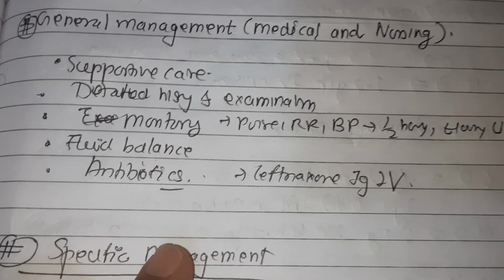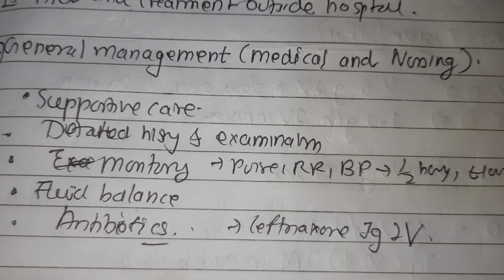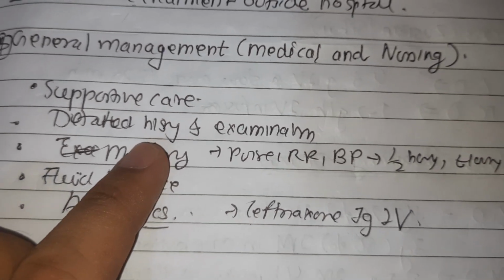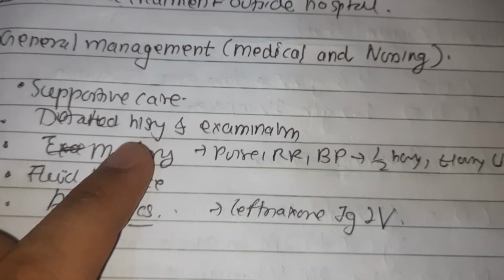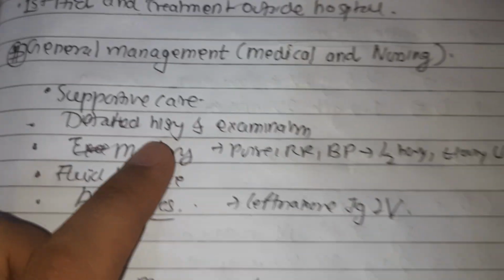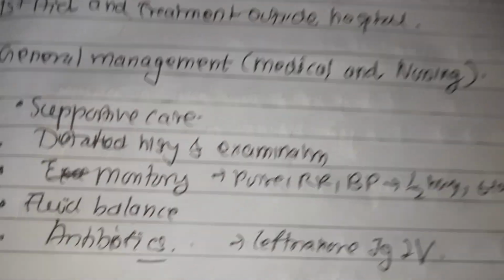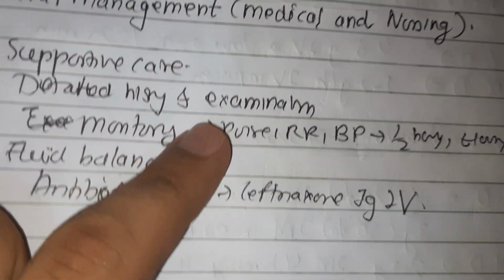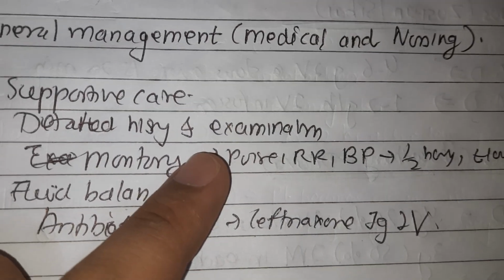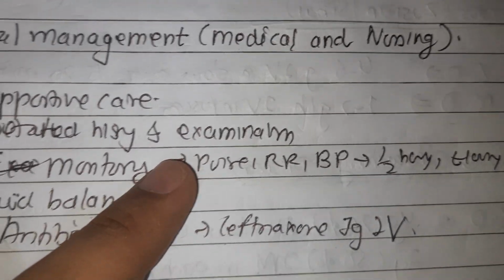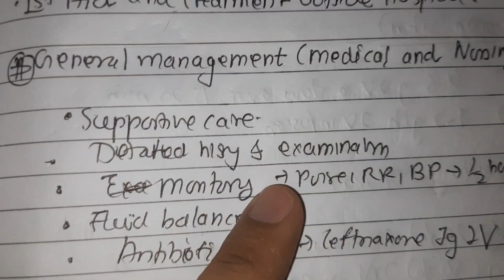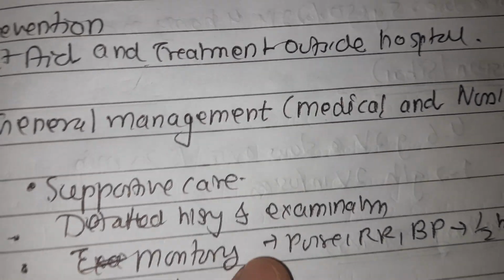A detailed history is to be taken from the relatives, relevant to the diagnosis of eclampsia: duration of pregnancy, number of fits, and nature of medication administered outside. We have to do the examination once the patient is stabilized. A thorough but quick general, abdominal, and vaginal examination is made, and a self-retaining catheter is introduced, and the urine is tested for protein.